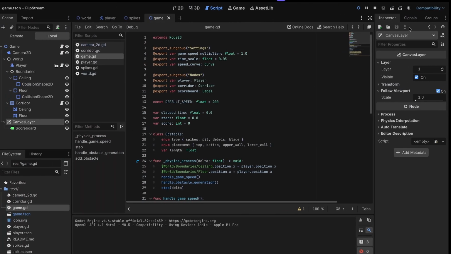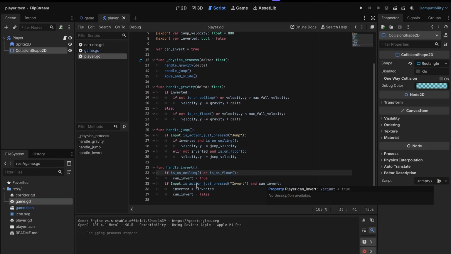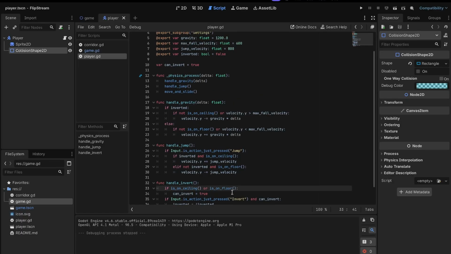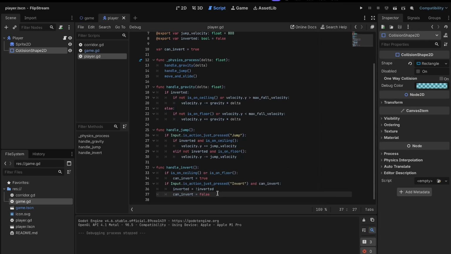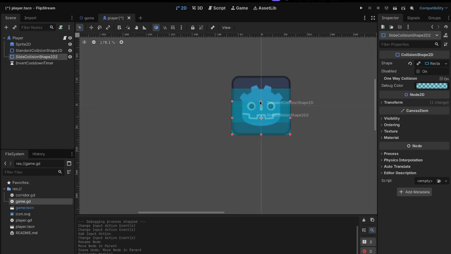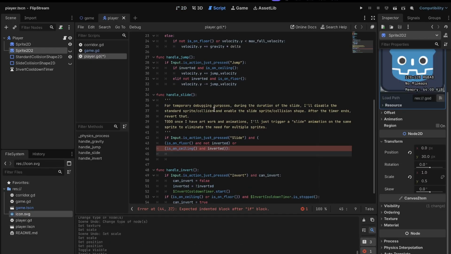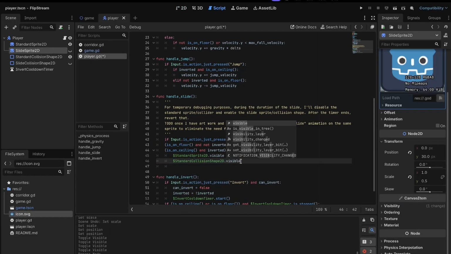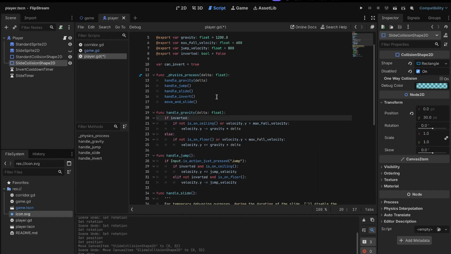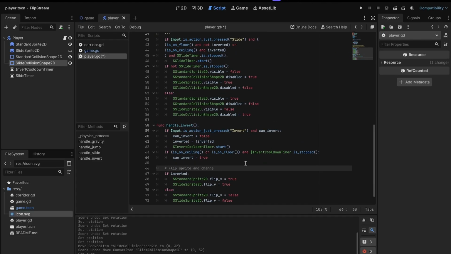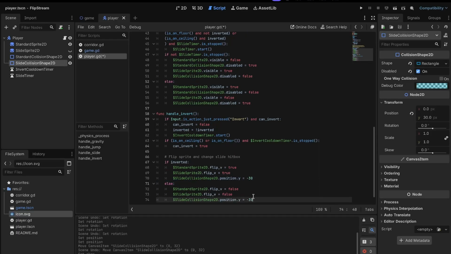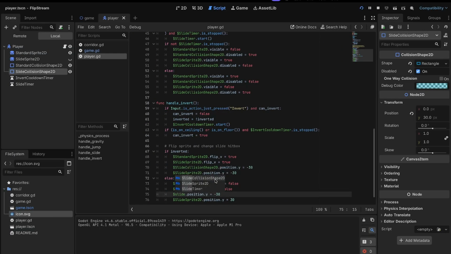Once I had the basic movement working, I started on the jump, slide, and gravity flip mechanics. And that was the fun part. I've made this as tunable as I can because I don't know exactly what this will all feel like once I have real obstacles and artwork. The jump mechanic was simple enough, I just had to make sure to account for the direction of gravity. The slide mechanic was interesting, and I've definitely had to make some placeholder functionality because I don't have a character sprite with a slide animation yet. So I created two separate player sprites, one full size and one in slide mode, and same with the hitboxes. So when the player slides, his hitbox shrinks, and the player appears to shrink too. I also made it so the player can jump or flip out of a slide to cancel out the slide.